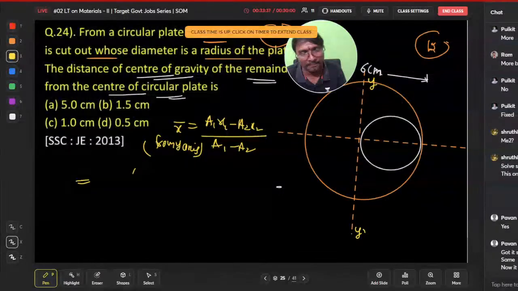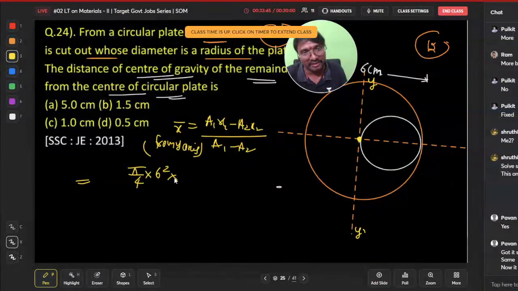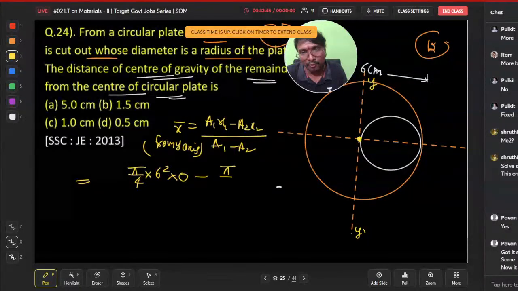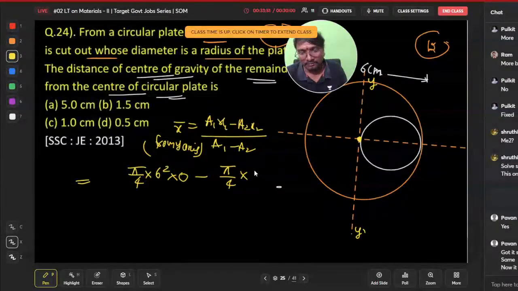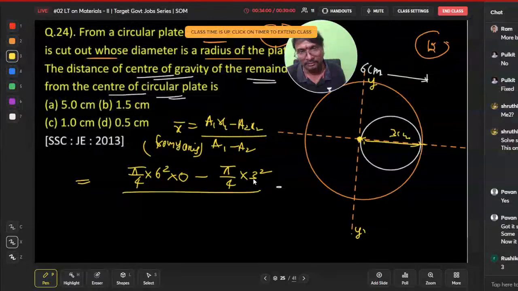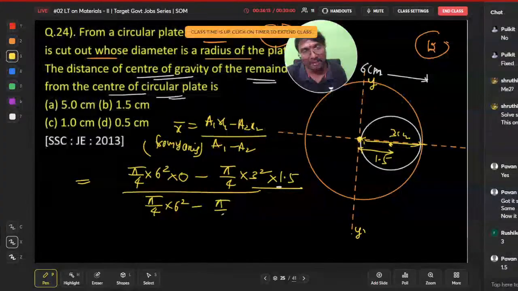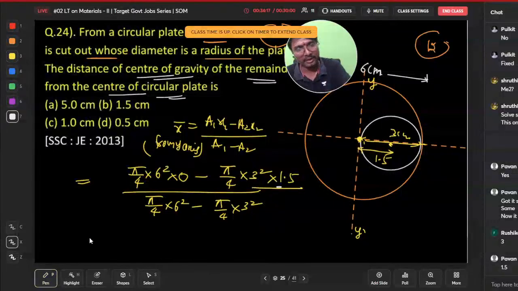What is the area of this first one? Tell me. Pi by 4 into diameter 6 square, into what is its original centroid? It is at the same y-axis only, no, 0, minus pi by 4 into, right? Its diameter will be 3 centimeter, na. So that is 3 square, into where is its centroid present? From this new y-axis, the centroid of this hole is present at 1.5 centimeter distance, na. 1.5 centimeter distance, right? Divided by pi by 4 into 6 square minus pi by 4 into 3 square, A1 minus A2, right?